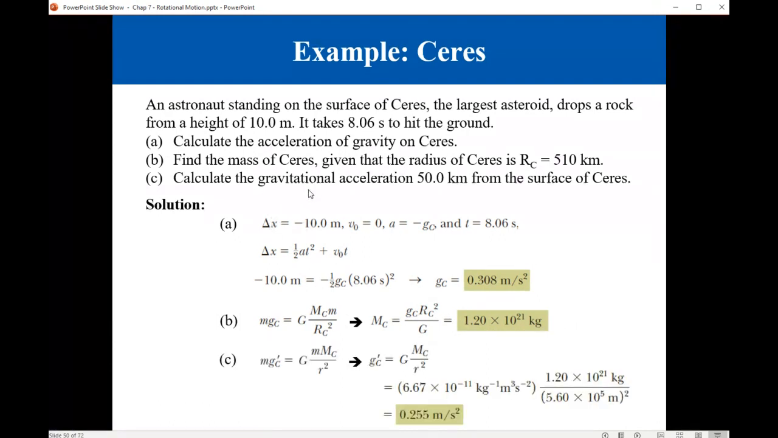Then calculate the gravitational acceleration 50 kilometers from the surface of Ceres. So in this case, we know what r is, and we calculate g prime, the gravitational acceleration at that distance, using Newton's law of gravitation. So it is 0.255 meters per second squared. It changed from 0.308 meters per second squared at the surface to this new value at 50 kilometers away from the surface of this asteroid.